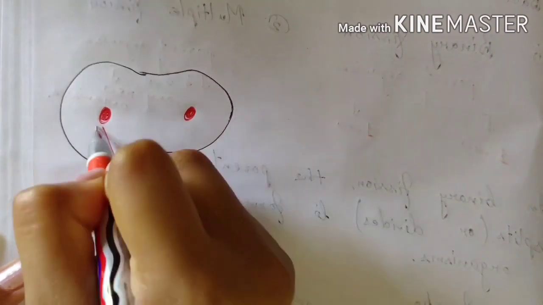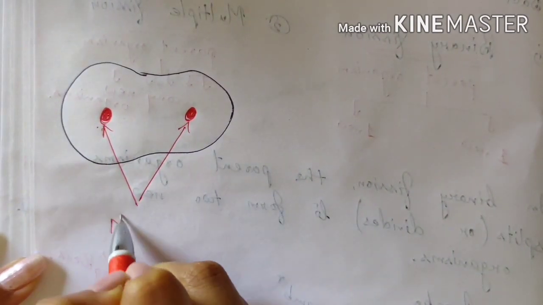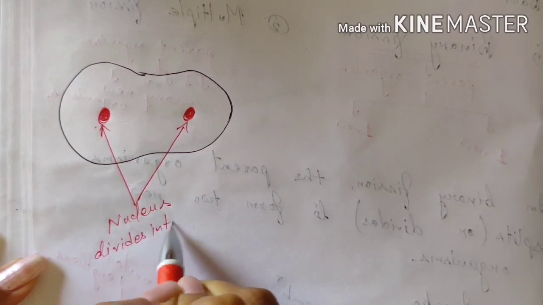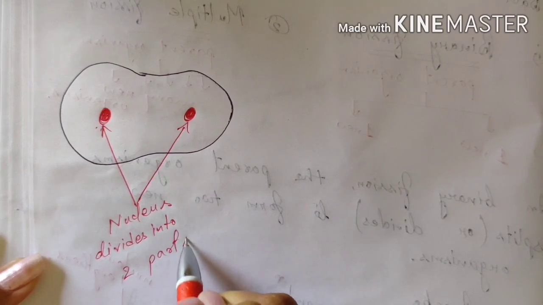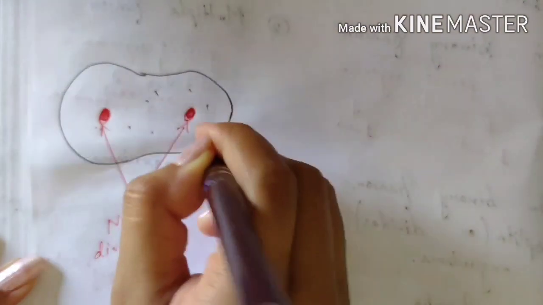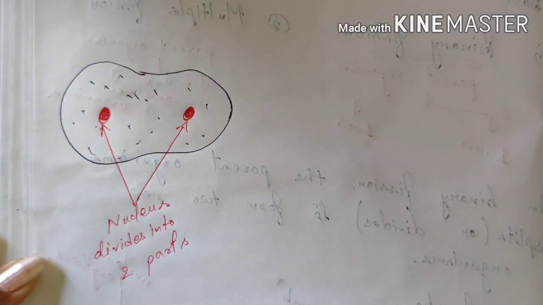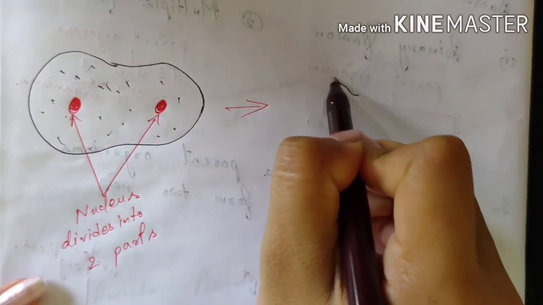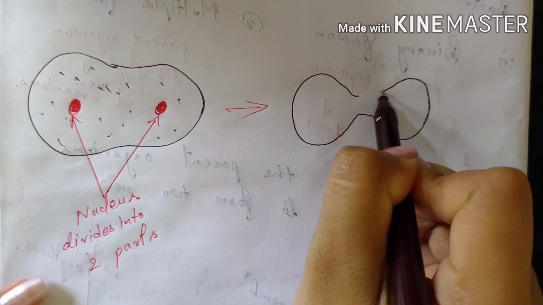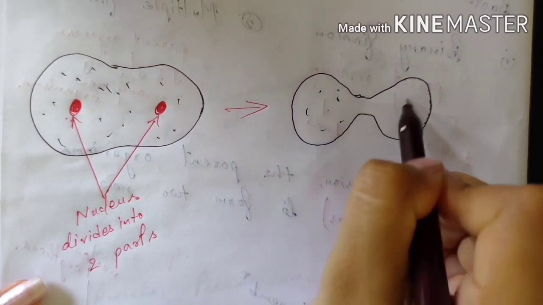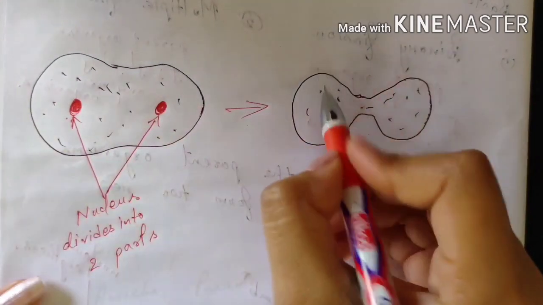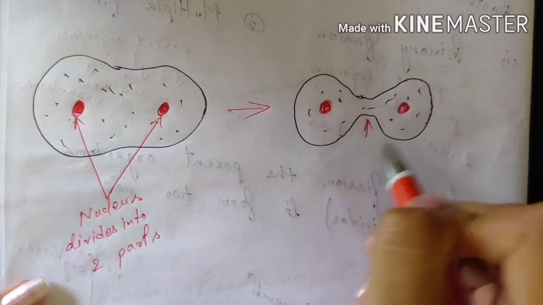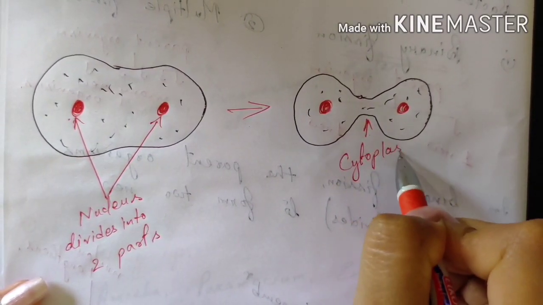We see that the nucleus divides into two parts. After the nucleus gets divided into two parts, the cytoplasm starts dividing.